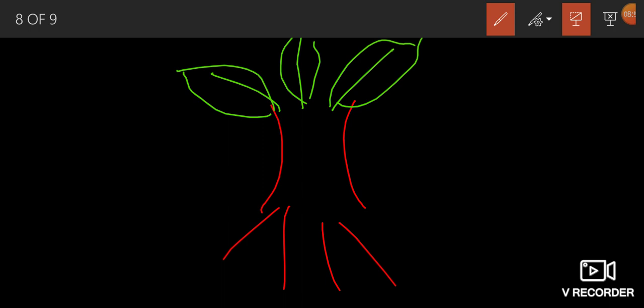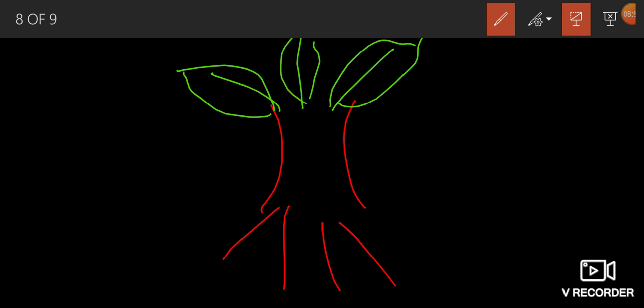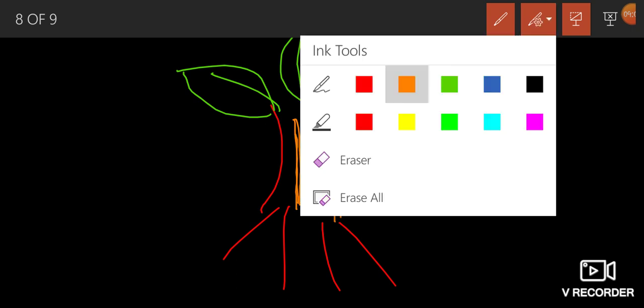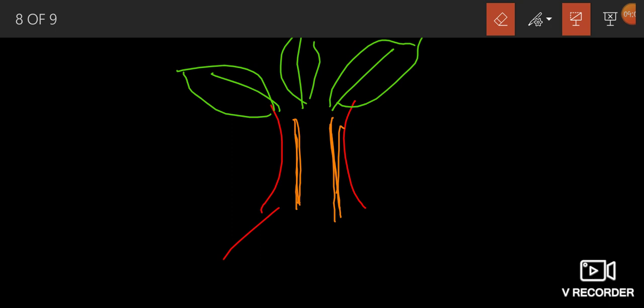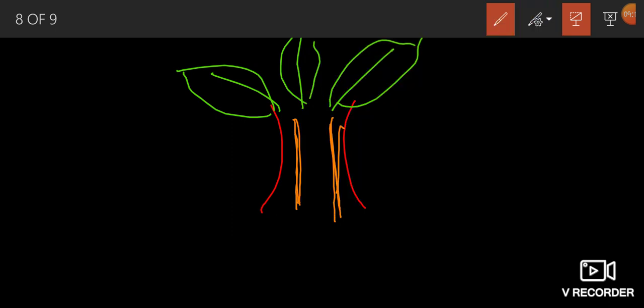So water needs to move from soil to the plant body. This is the xylem of the plant, and these are the water molecules. These water molecules need to move through the xylem.